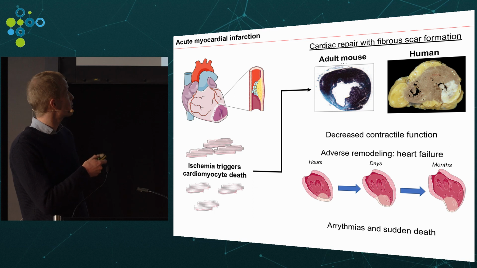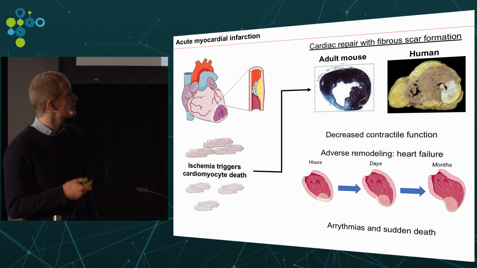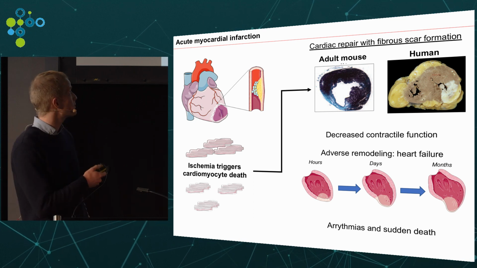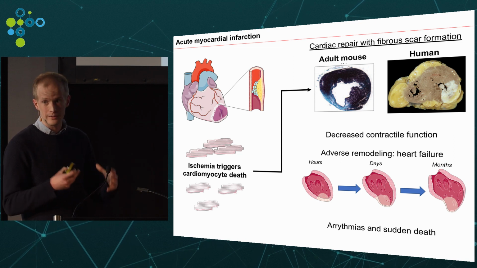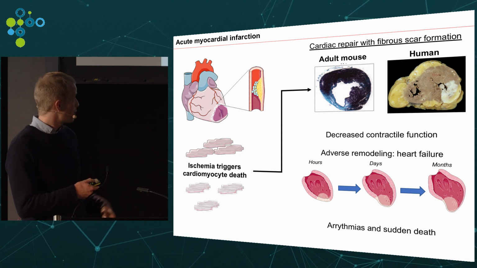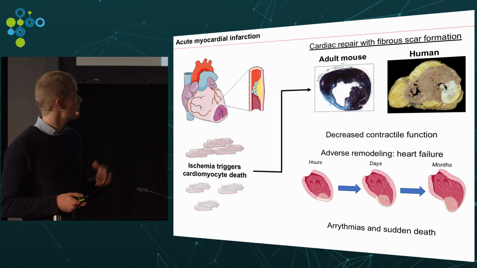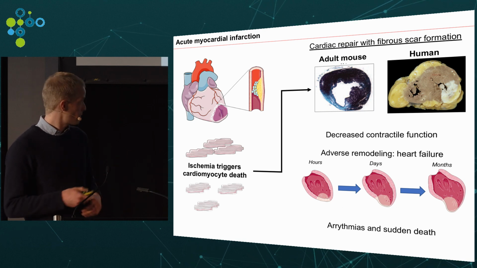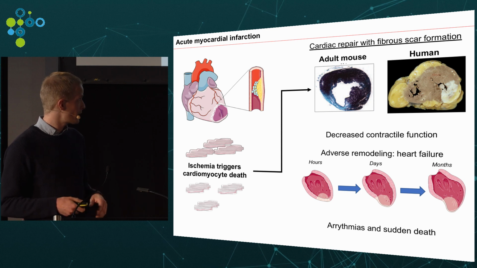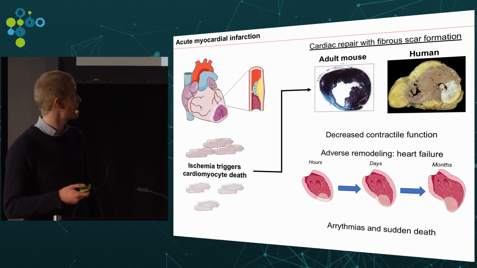So here, for example, in adult mice or in a human heart. This poses a number of problems. This scar cannot contract, so the function of the organ itself is affected. In the long term, there will be a process of remodeling of the heart, which leads to heart failure, and also this fibrosis favors the appearance of arrhythmias, such as ventricular fibrillation and sudden cardiac death.